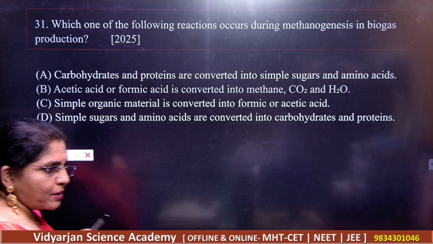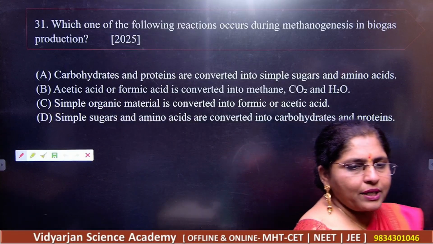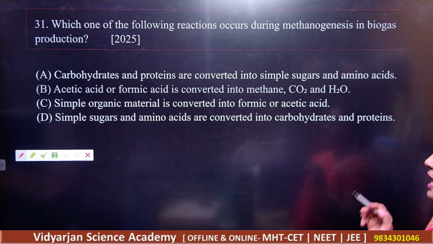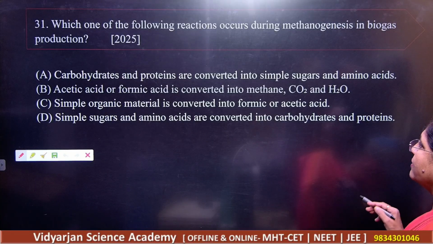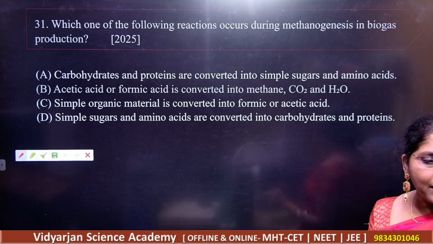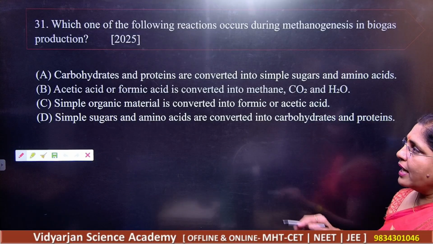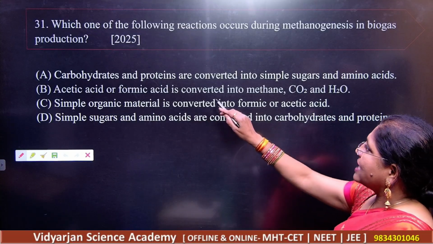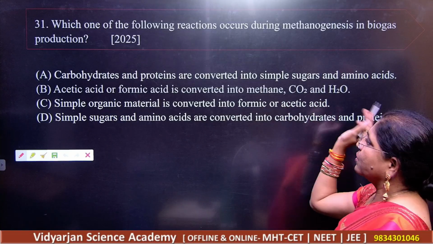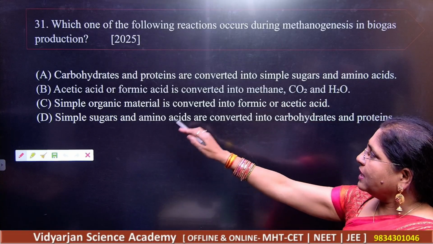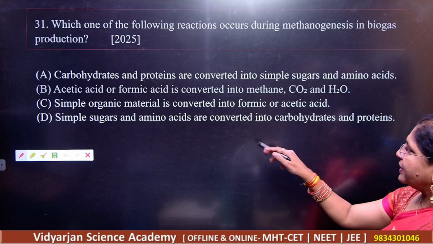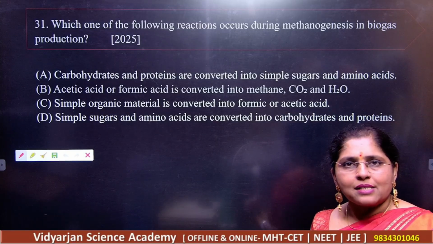See what is given in option number 1: carbohydrates and proteins are converted into simple sugars and amino acids. Acetic and formic acid is converted into methane, CO2 and water. Then simple organic material is converted into formic acid and acetic acid.